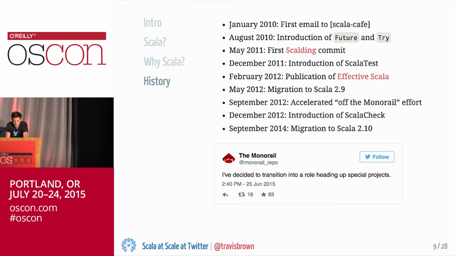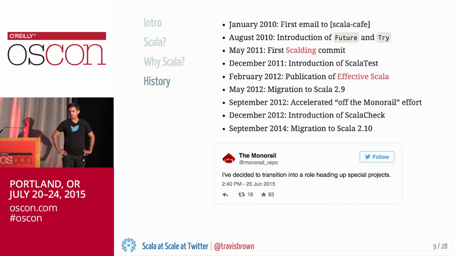Okay, then in May of 2011, work began on Scalding, which is our application for building MapReduce jobs for Hadoop in Scala. And then, let's see. In December of 2011, we started using ScalaTest, which we're still using.